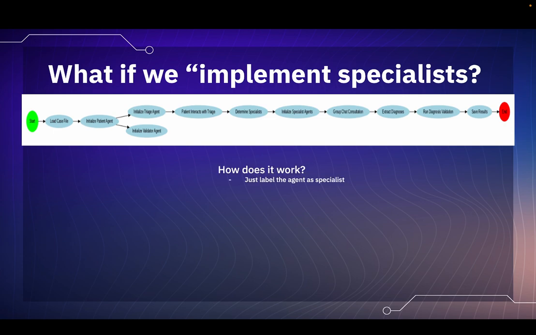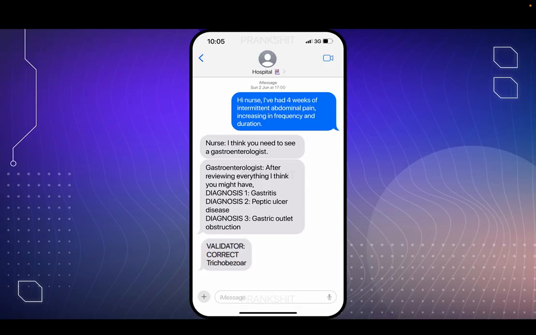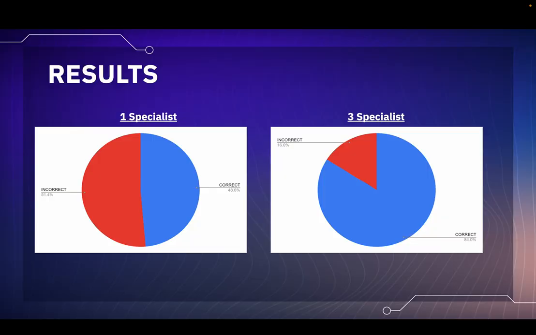I investigated one specialist, and then having 3 specialists working together. In terms of the results, when we had one specialist, the nurse would choose a specialist that the patient would fall under, and it got an accuracy of 48%. Then when we increased it to 3, where the nurse would choose 3 specialists which it thought would be best suited for the case, we actually got an accuracy of 84%, which is a massive increase, which we weren't expecting.